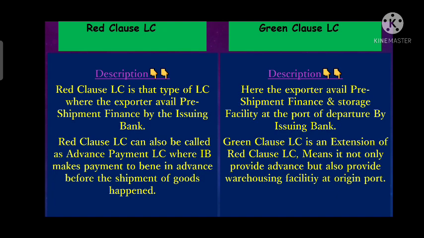So that it can avail the pre-shipment facility, where the exporter receives the advance payment from the issuing bank for purchasing raw material, for manufacturing of goods, for packing of goods. This is the pre-shipment facility which is availed by an exporter from the issuing bank. So we can say that red clause LC is that LC where the issuing bank makes a certain portion or certain percentage of the LC value as an advance to the exporter as a pre-shipment finance. So this is called red clause LC.